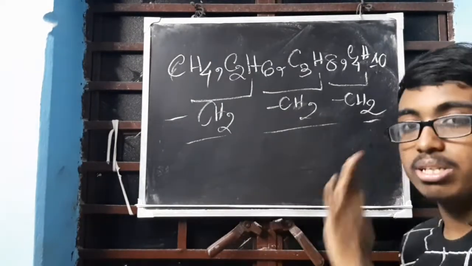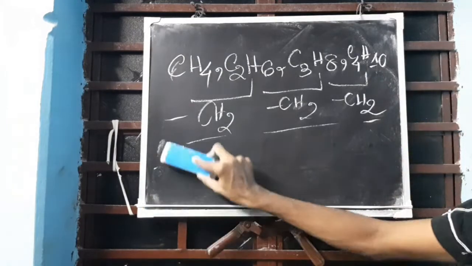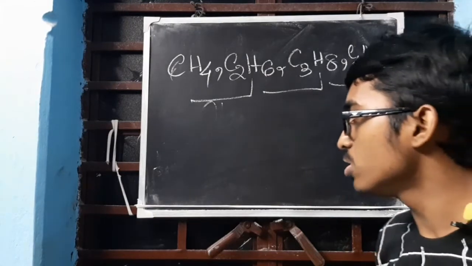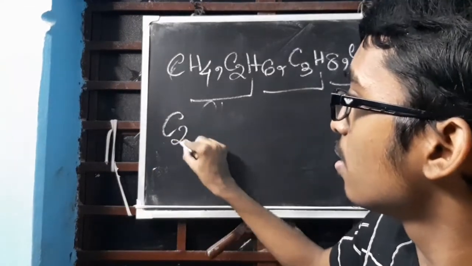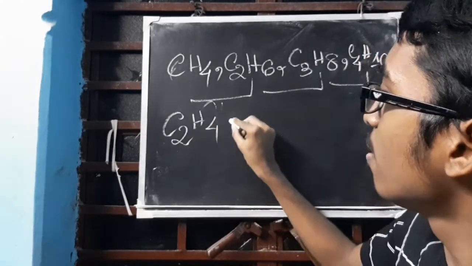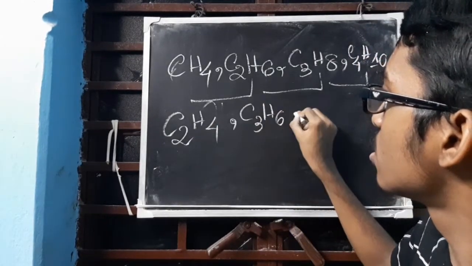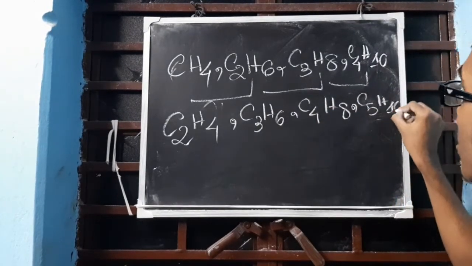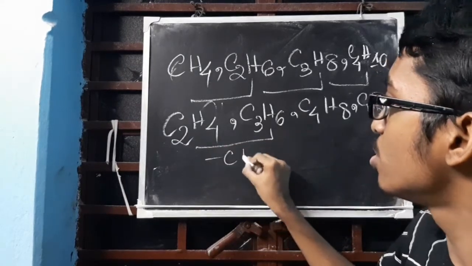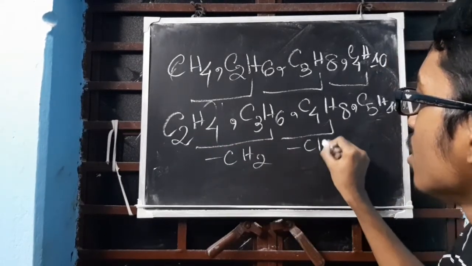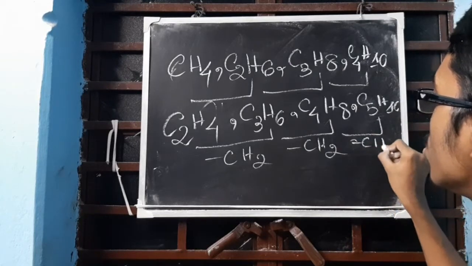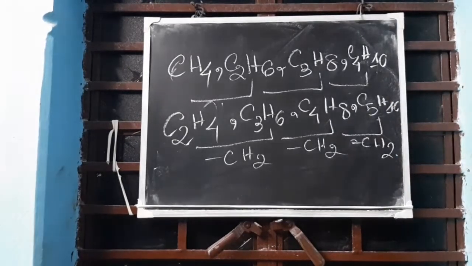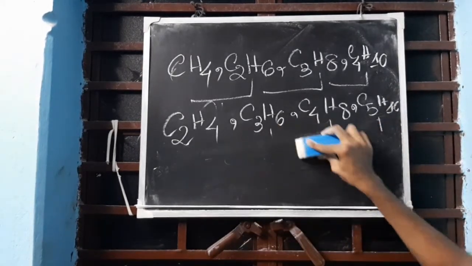Series you can check, difference you can check. All this will happen for all the same. Same thing will go for alkene and alkyne also. Who is the first member of alkene series? C2H4, correct. Following member C3H6. Following member C4H8. Following member is C5H10. Correct. Check the difference, CH2 group. So all of them have the same difference, CH2 group. Clear? Understood? Now let's check for alkyne also.